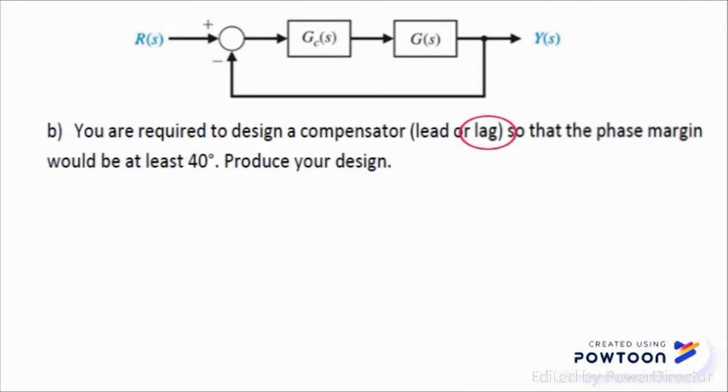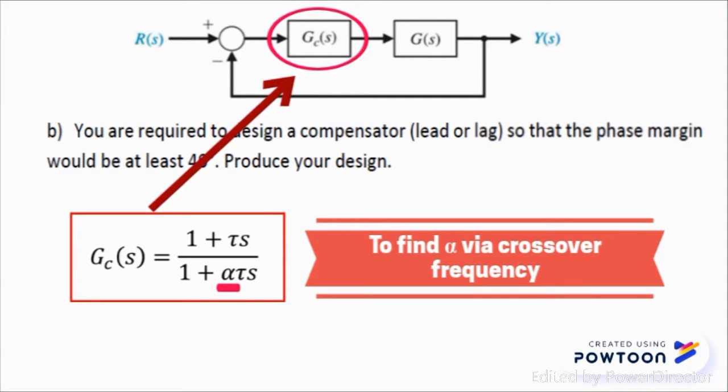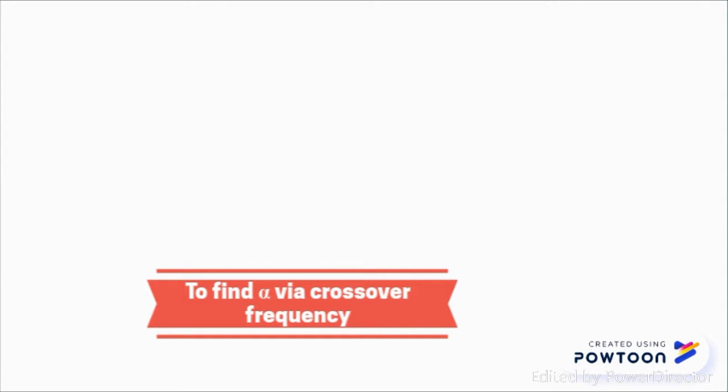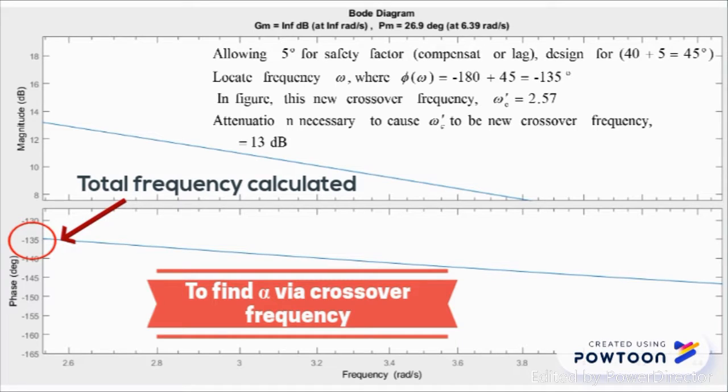A lag compensator is designed to make the phase margin at least 40 degrees. This would improve an undesirable response in the feedback. To find the compensator, the following formula is used. Therefore, first, find alpha via crossover frequency. To find the new crossover frequency, locate the frequency where -180 degrees is added with a 5 degree safety factor along with the 40 degree phase margin. Its value is 2.57 radians where its attenuation is 13 decibels.